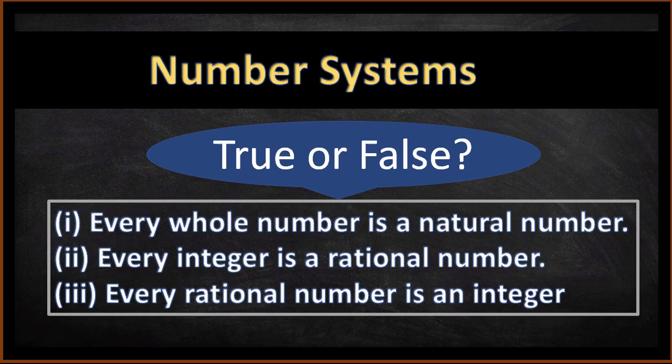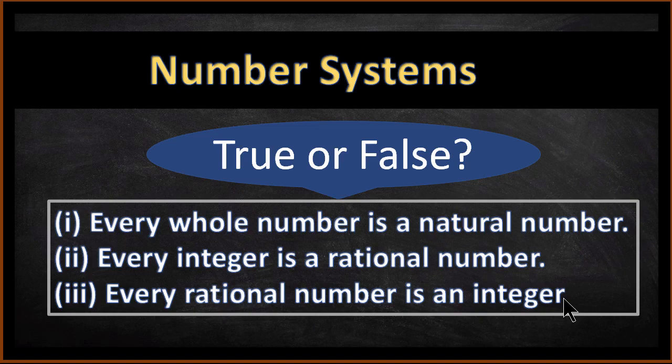Welcome to this video. In this video, we'll look at three statements and check whether they are true or false. The first statement says every whole number is a natural number. The second statement says every integer is a rational number. The third statement says every rational number is an integer. So we will check whether each of these is true or false.